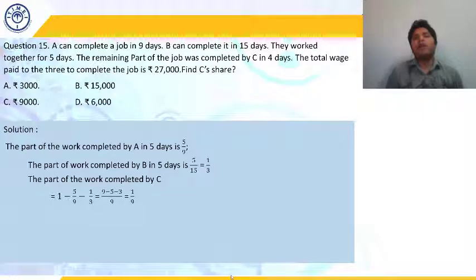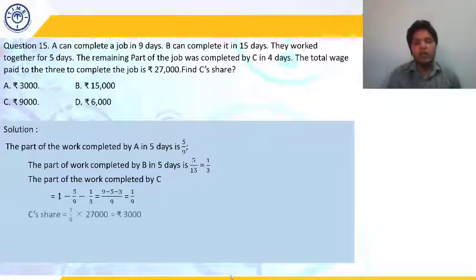If I am completing 1/9th of the work, I will get 1/9th of the total share. Obviously, whatever work I do, I will be paid for that work only. So if C is doing 1/9th of the work, how much share will she get? She will get 1/9 of the total share. And what is 1/9 of the total share? 1/9 of 27,000, which is 3,000. So her share is going to be 3,000.